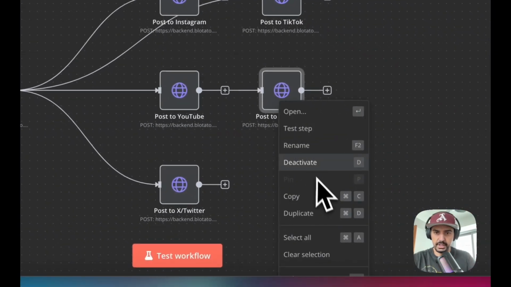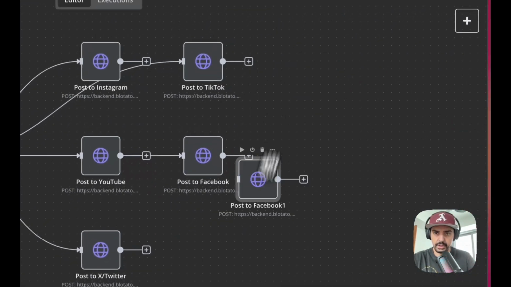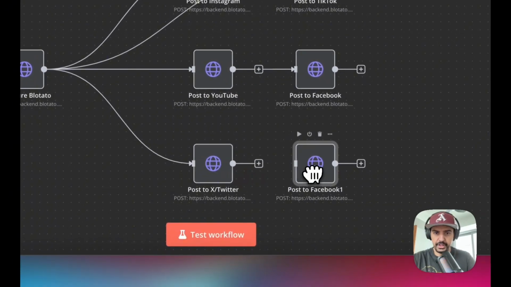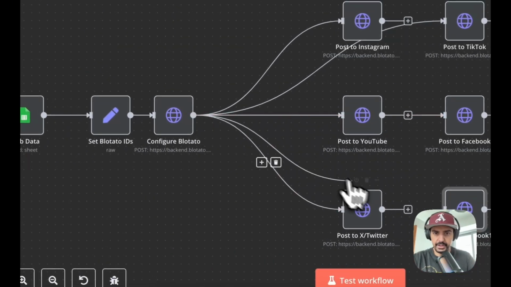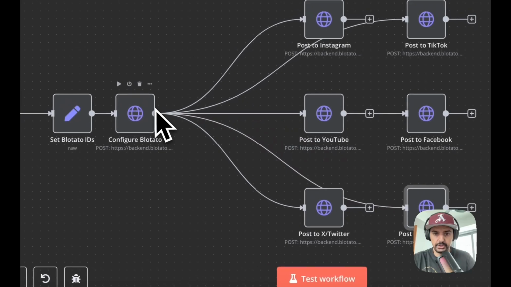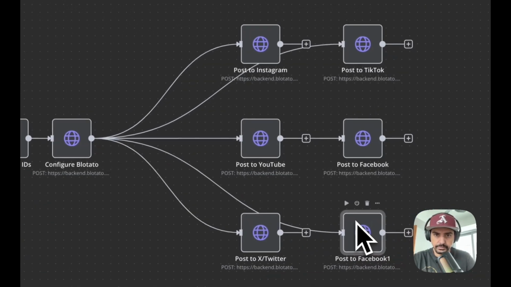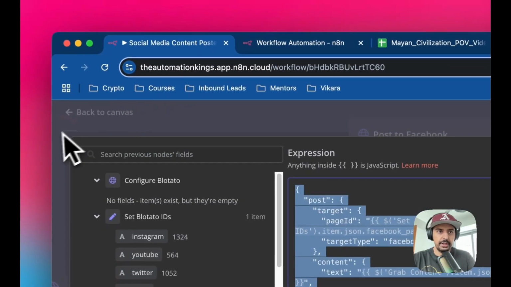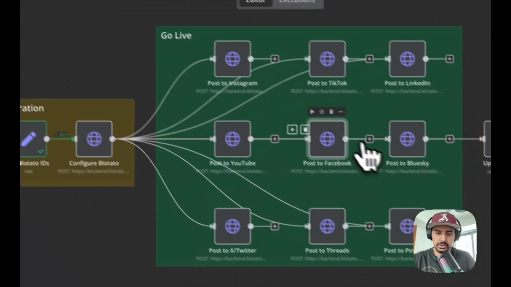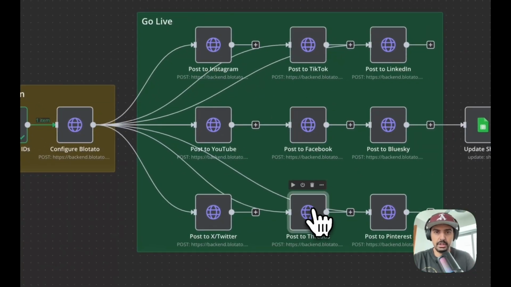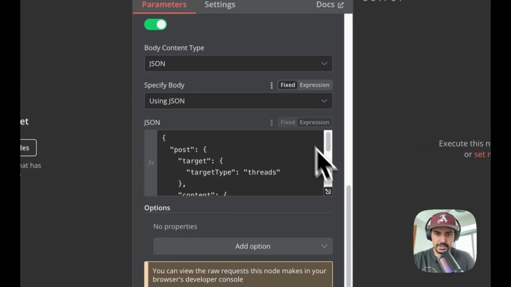Okay, so we're going to copy and duplicate the node. So about halfway there, probably more than halfway, and then we're just going to connect it up to the previous Platato node. Okay. And then let's see which one it was this time. So we've done Facebook, now it's Threads. Okay, so let's just copy the code for Threads.